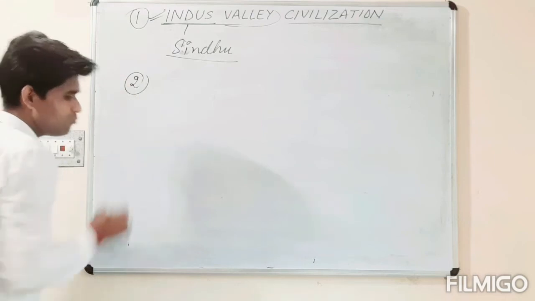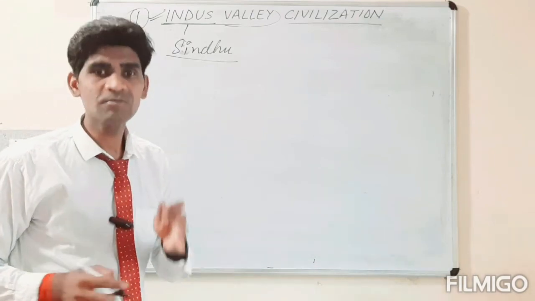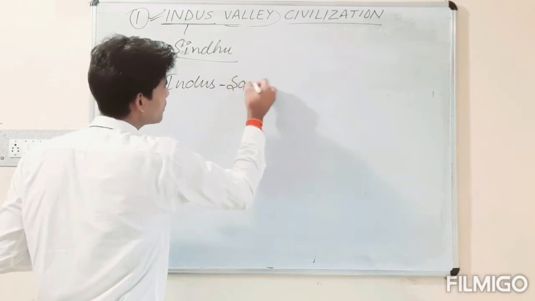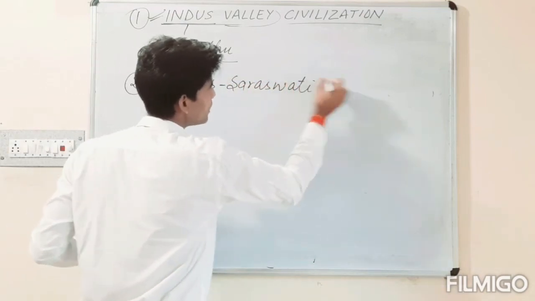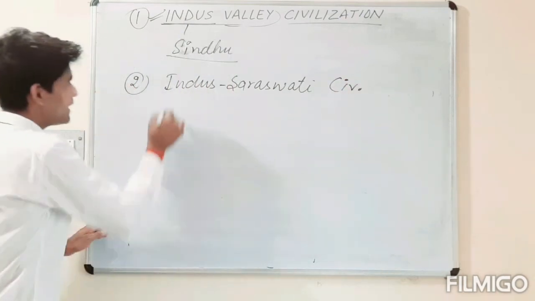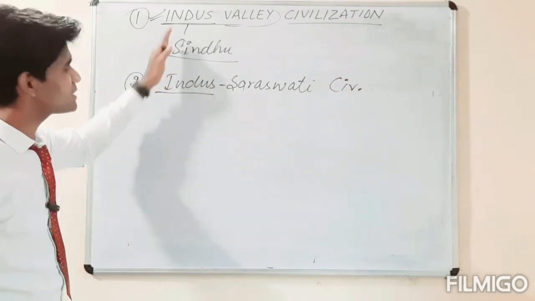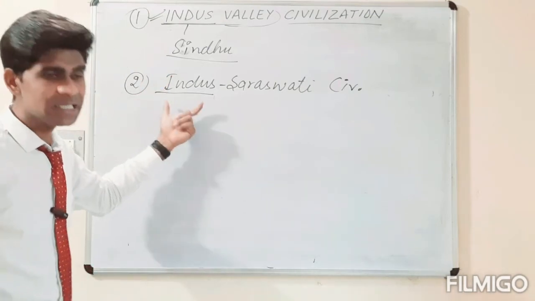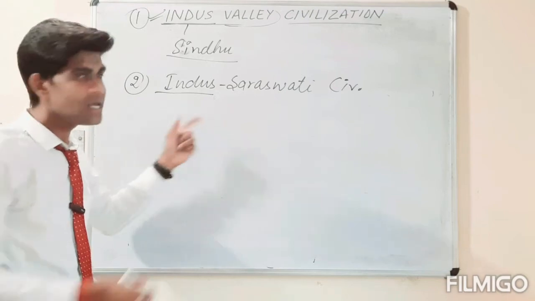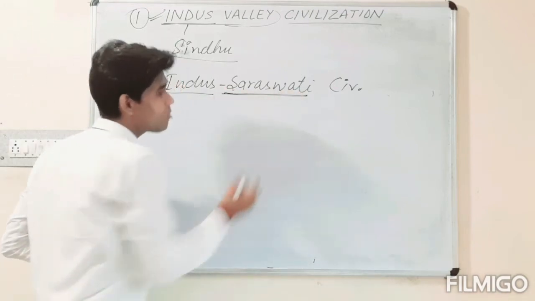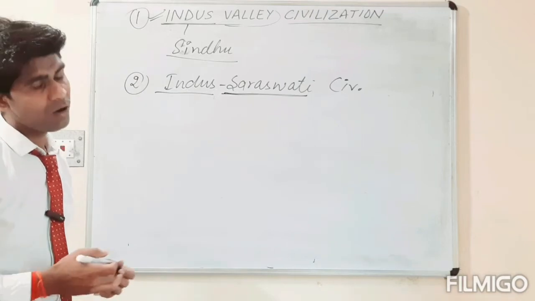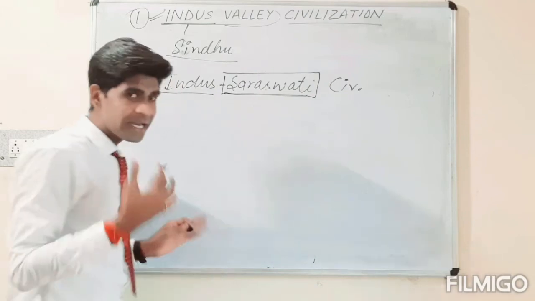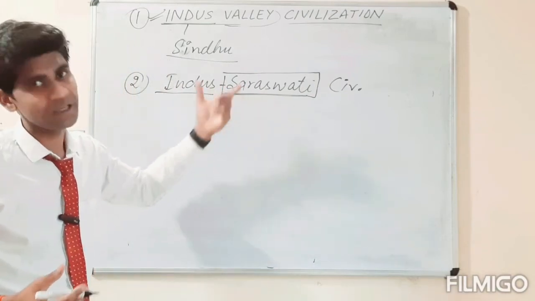Now the second name which was given is the Indus Saraswati civilization. Look, why is it called so? Because the archaeological sites we are getting exist on the bank of the Indus, as well as some places in Haryana in India, near the Saraswati river also.